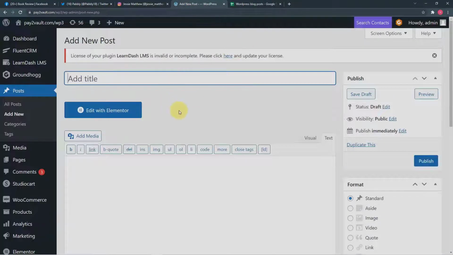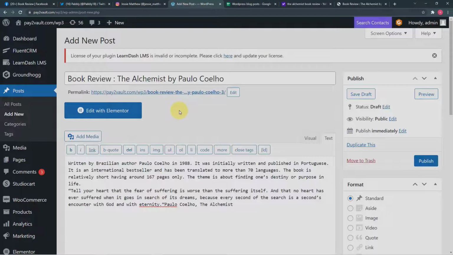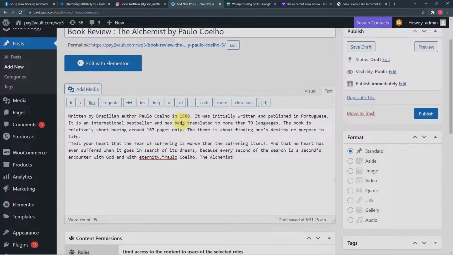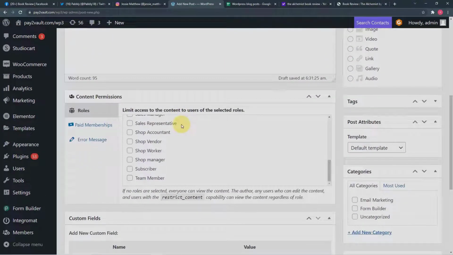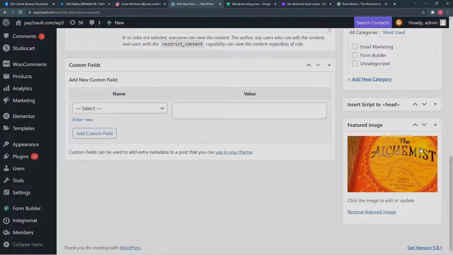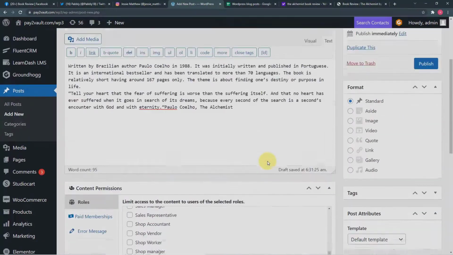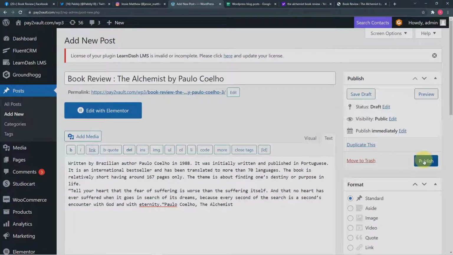So let me create a blog post here. So here I have created a blog post, and the blog is about a book review, The Alchemist by Paulo Coelho. And here I have written a short blog just to show you as an example. And here I have also attached a featured picture, which is this. Okay, now I am going to publish this blog post by clicking on publish. You can see, our blog post is getting published on WordPress.